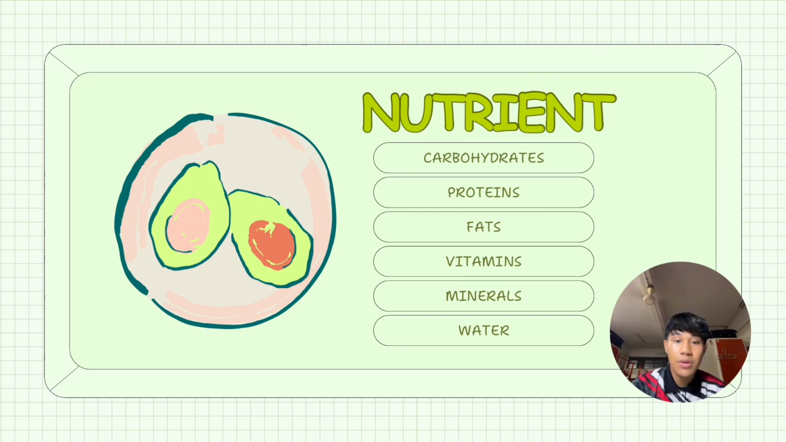So, as we all know, at the previous slide, nutrition supply essential nutrients. In nutrients, we have 6 components, which is carbohydrate, protein, fat, vitamin, mineral, and water.